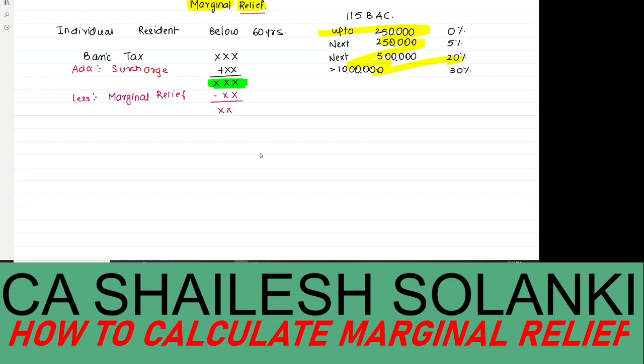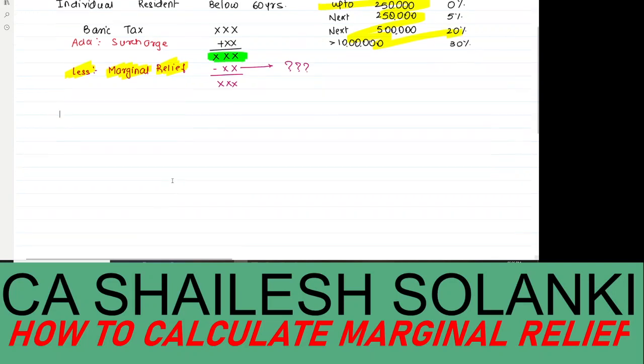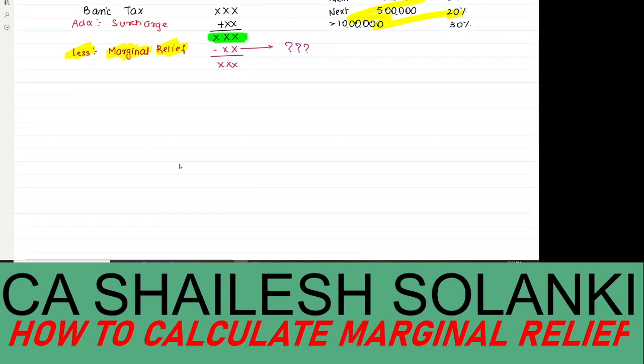Now the question is how to compute marginal relief. But for me, that is the second question. The first question is to whom the marginal relief is allowed, because first of all we have to understand the meaning of the word marginal relief. I told you already, relief means you will get something: a deduction, a subtraction. But what is marginal relief? So first let us understand.